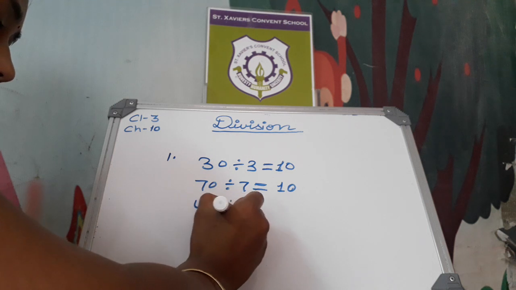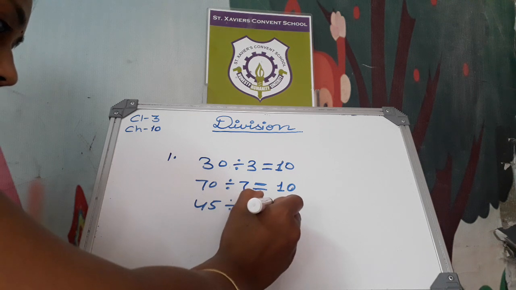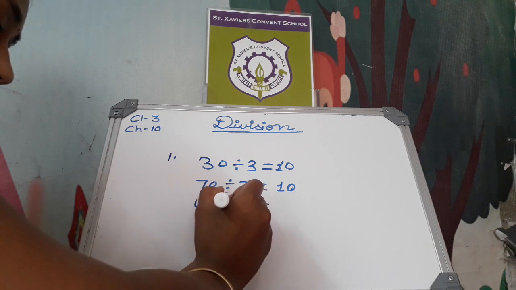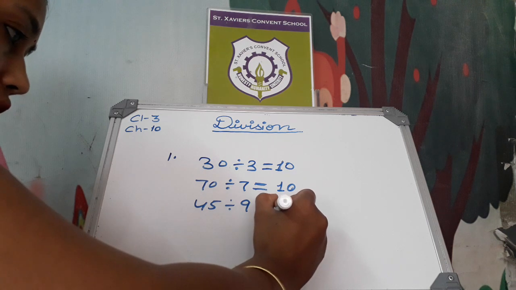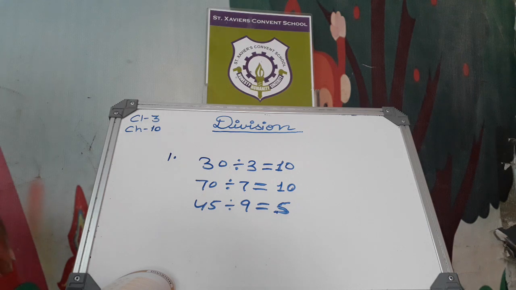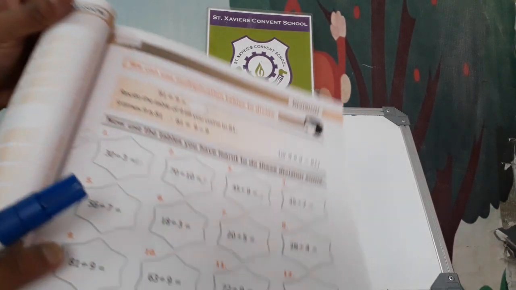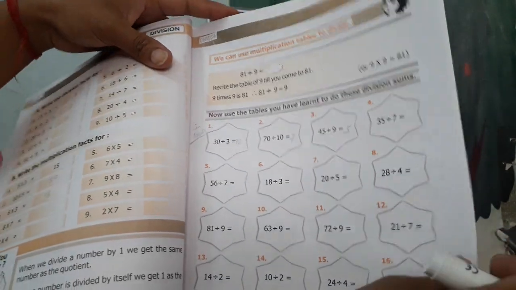45 divided by 9. In the 9th table, 45 will come at the 5th time. Okay. You have to learn tables. If you want to do this kind of sum, you have to learn tables. Now see, here are more questions for you. Learn tables and then do these sums.